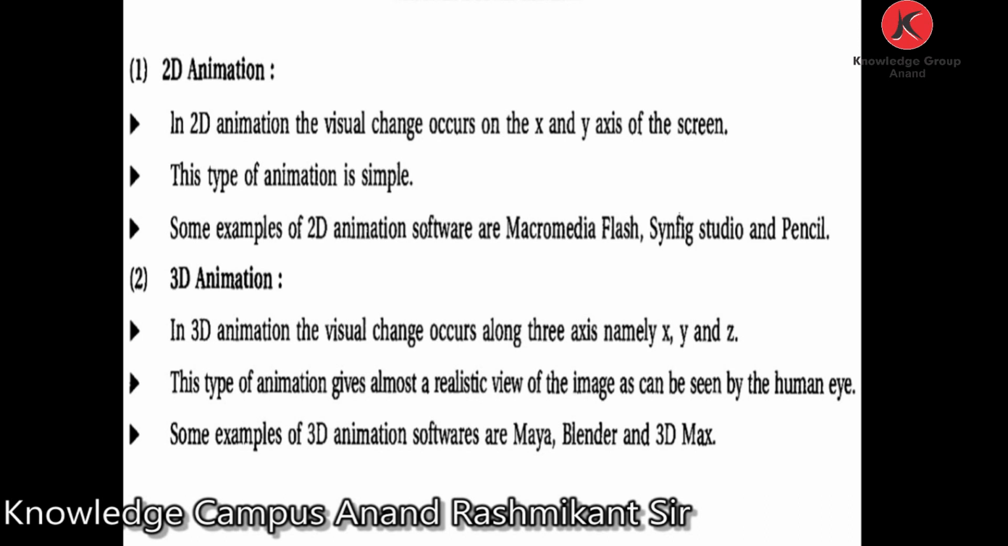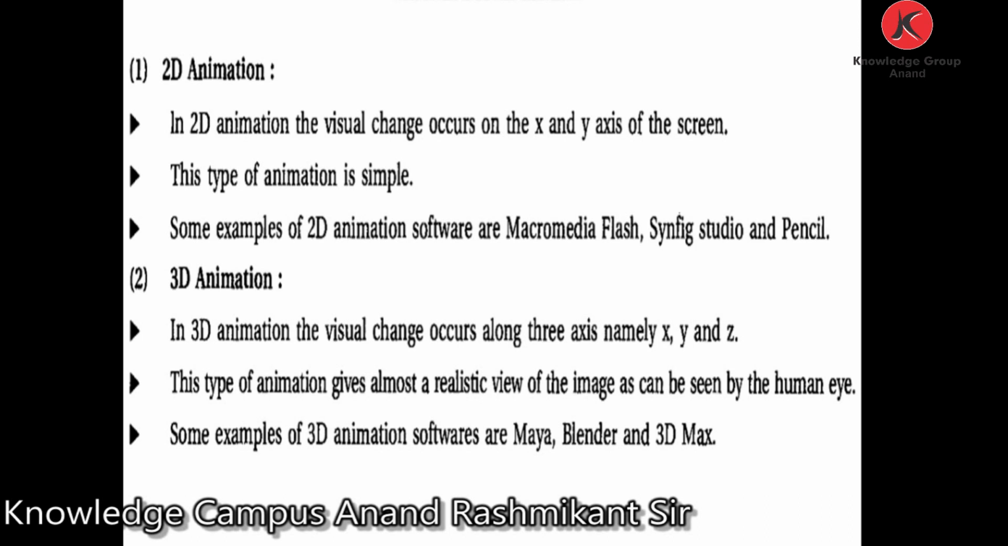3D animation. In 3D animation, the visual change occurs along three axes, namely X, Y and Z. This type of animation gives almost a realistic view of the image as can be seen by the human eye. Some examples of 3D animation software are Maya, Blender and 3D Max. By using this software you can create 3D animation.